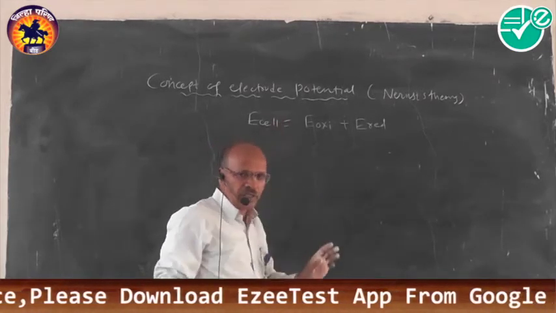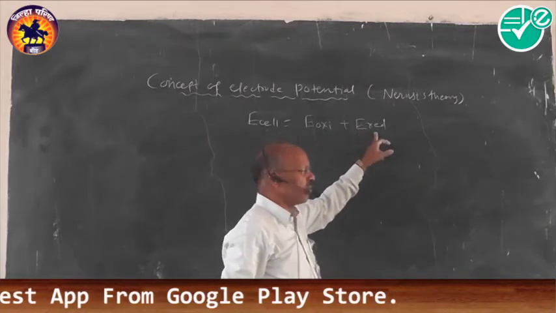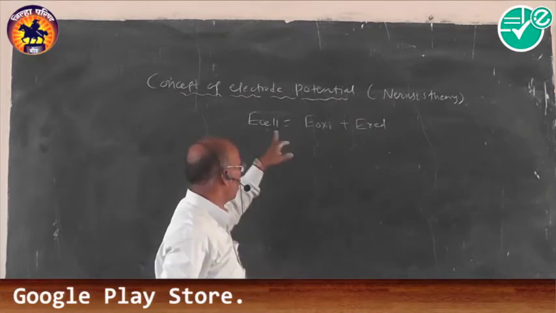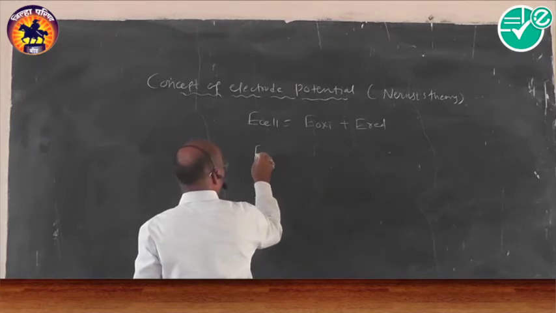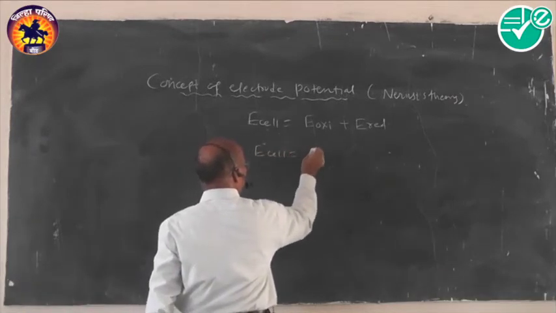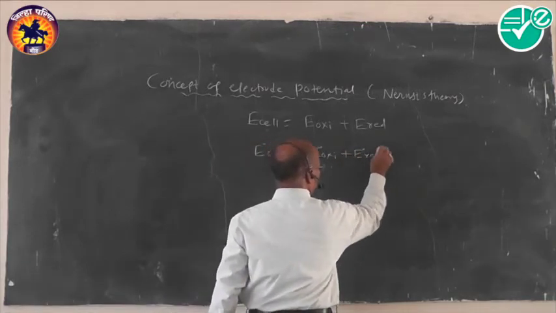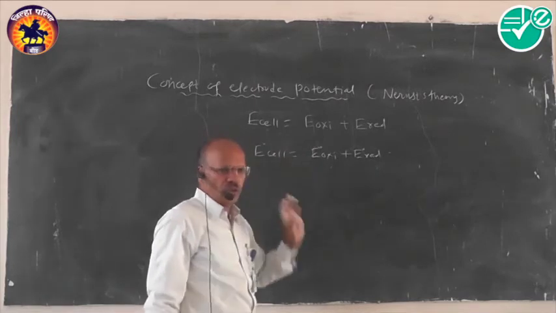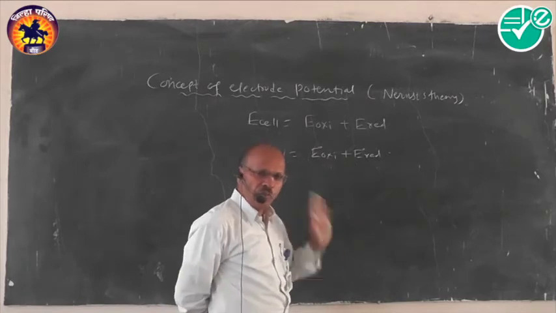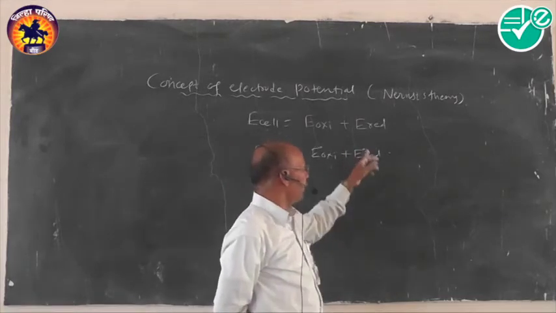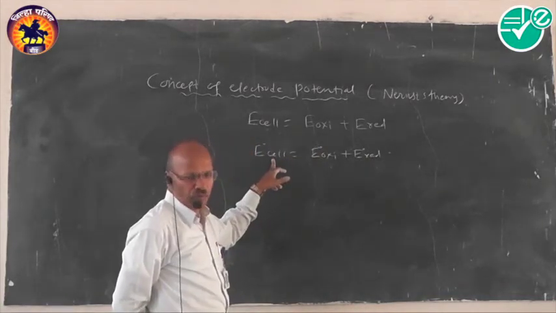Cell potential can be defined as the algebraic sum of oxidation potential at the anode and reduction potential at the cathode. The same potential we generally call cell potential. For our convenience, we can put E standard cell equals E standard oxidation plus E standard reduction. How to remember this? Again the same: it is the algebraic sum of standard oxidation potential at the anode and standard reduction potential at the cathode. The same potential we generally call standard cell potential.